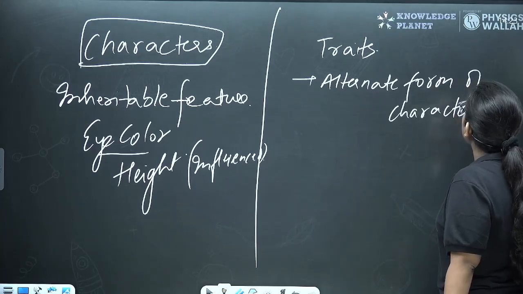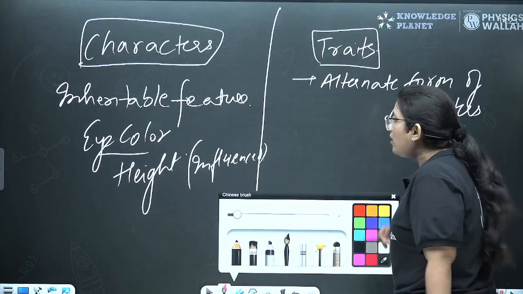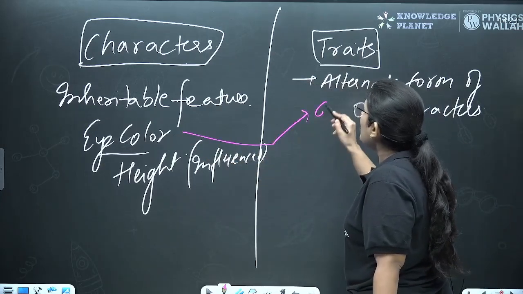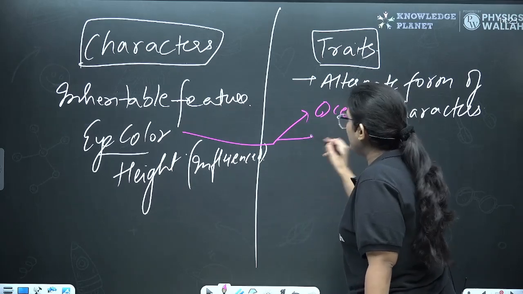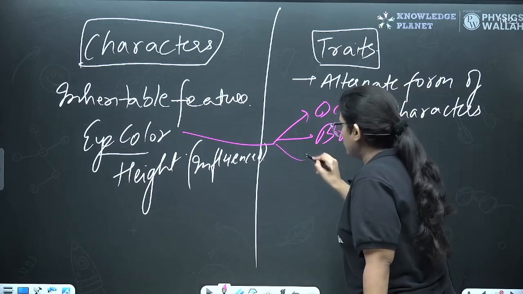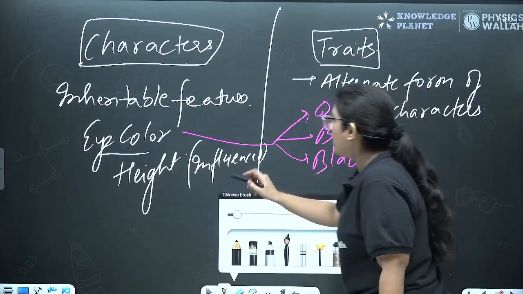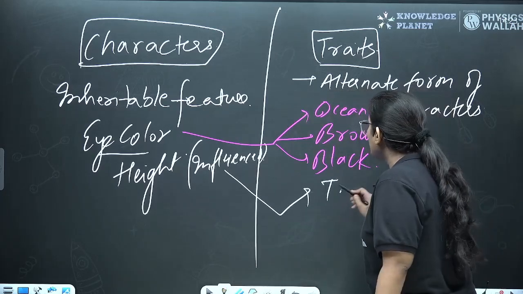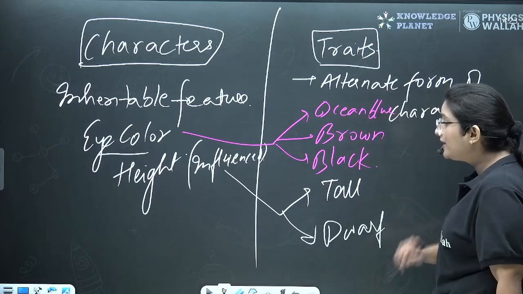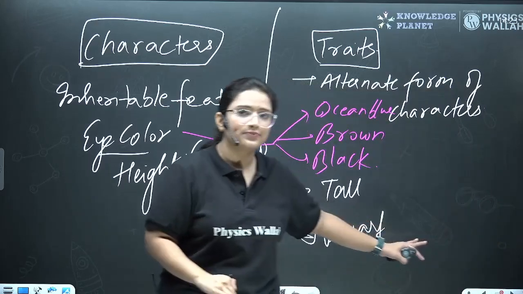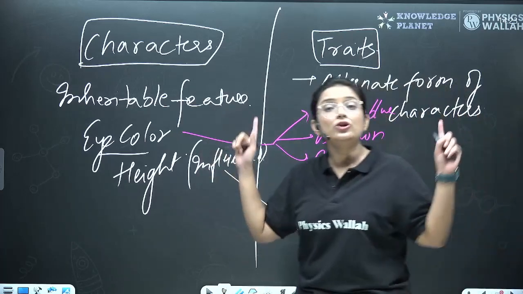But alternate forms of characters are known as traits. Like for example, eye color. These eye colors either could be very pretty ocean blue eyes, or brown eyes, or black eyes, or hazel, anything. Let's talk about height as well. Some person could be very tall, or they could be dwarf, like very short as well, right? So here you can say that these are traits. Traits are the alternative forms of characters. Okay, I hope these two terms are clear.